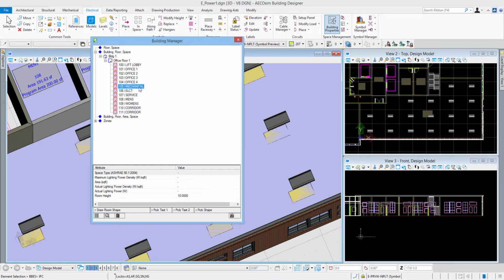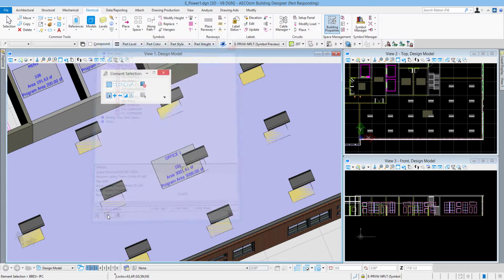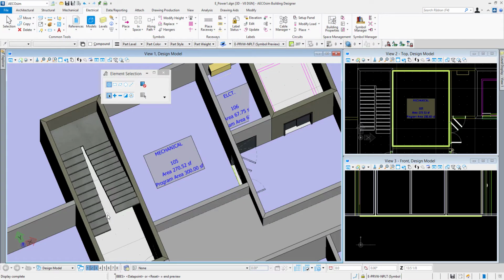So I'll navigate over to the mechanical room, room number 105 in my project here. And we can use this display room shape, the magnifying glass, which will display an outline, I see in the green bold color there. Now my view 1 is in a rendered display style, so you don't quite see it, but it is back there. And all the views that I have open zoom into that space.